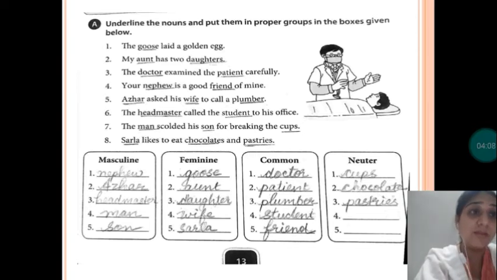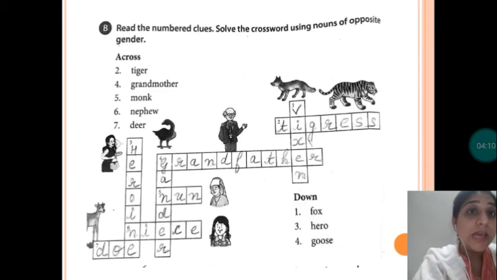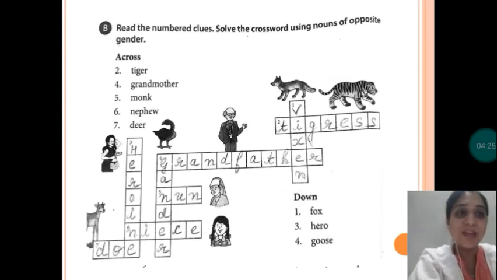Now students, the next activity is you have to solve the crossword. It's the easiest activity. You can see across as well as down. Across number 2, number 4, 5, 6 and 7. You have to use the opposite gender. If it's masculine, use feminine. If it's feminine, use masculine. So let's get started.